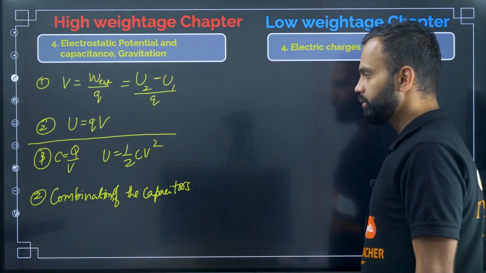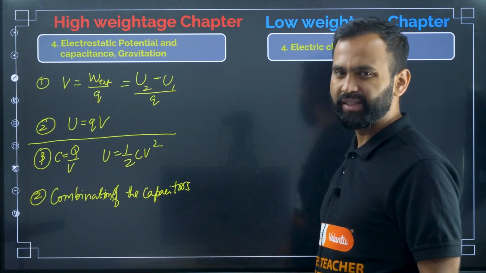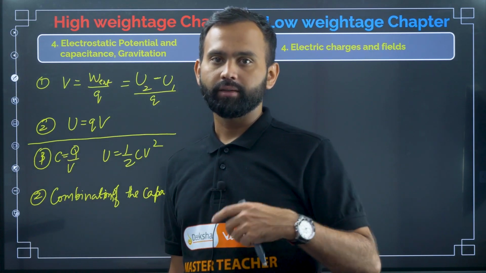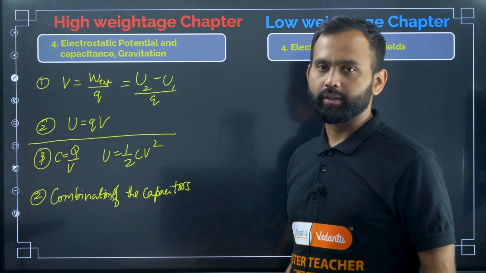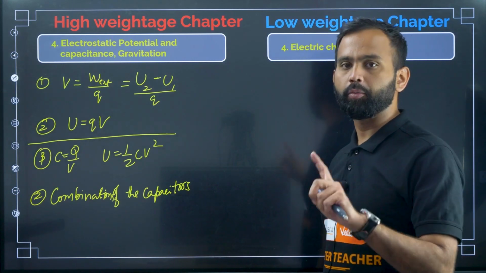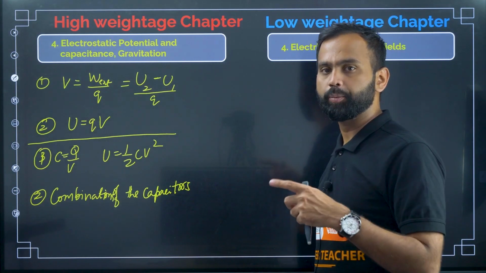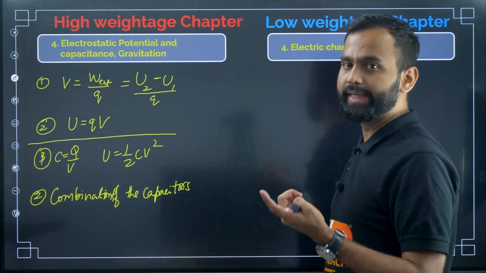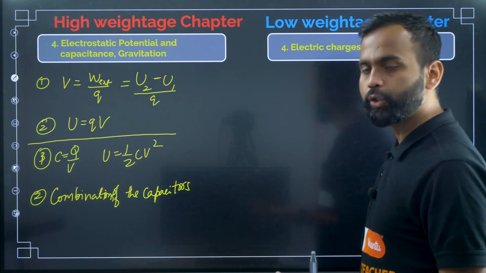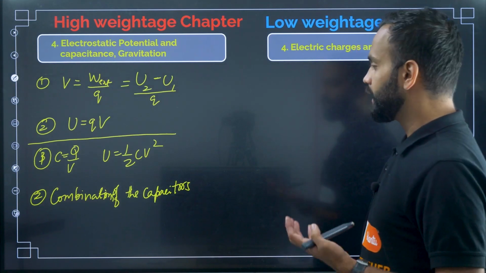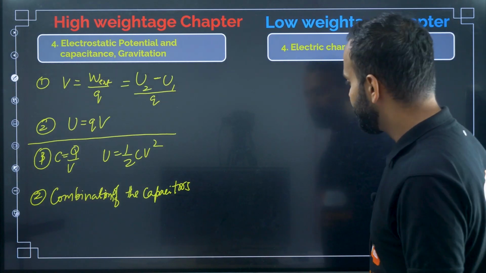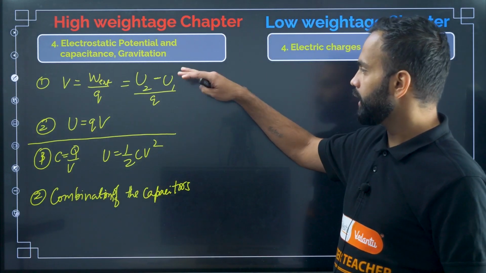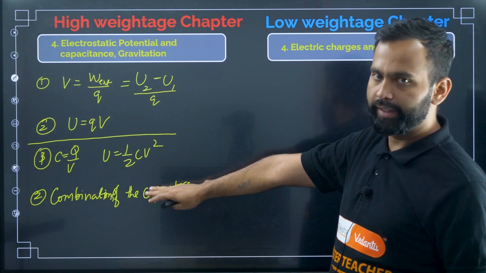Till now they asked only one or two questions based on charge decaying and charge stored in the capacitor. The formula is Q equals Q naught into 1 minus e to the power minus t by RC. That is the charge stored in the capacitor at any time t, or the charge decaying in the capacitor. These are the kinds of questions they are going to ask, and they ask questions based on these topics only.